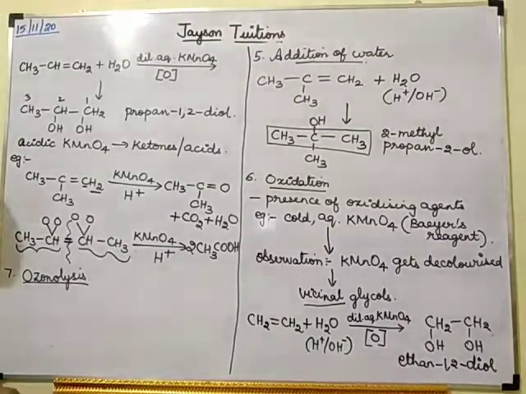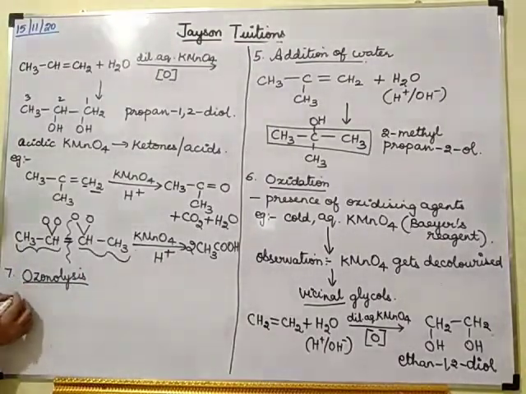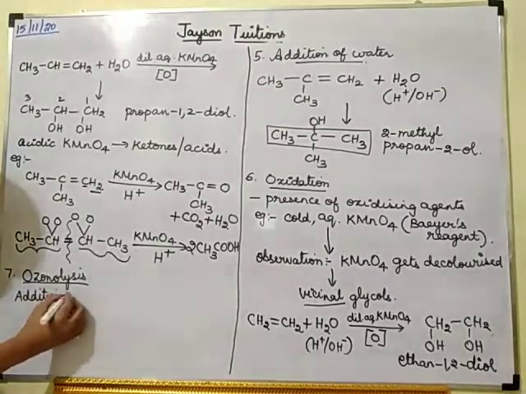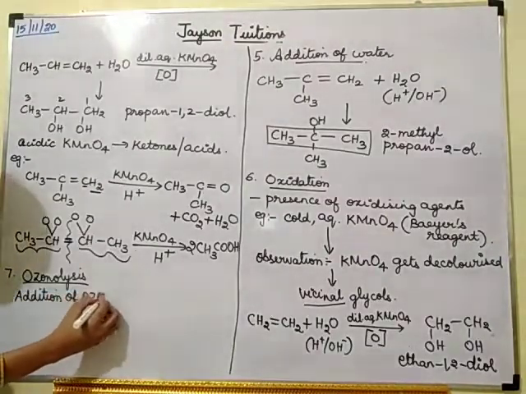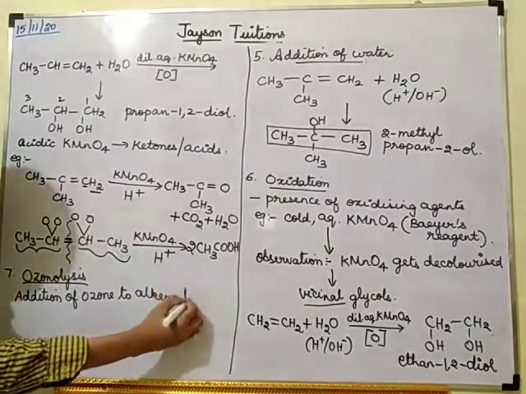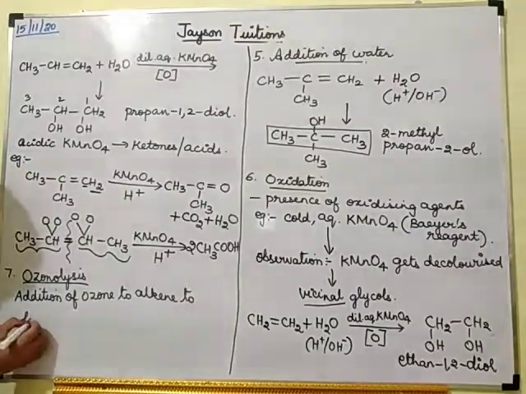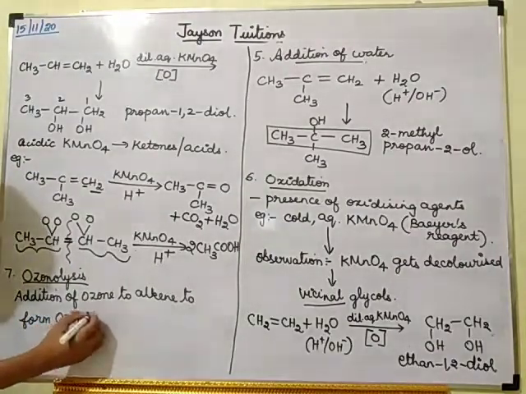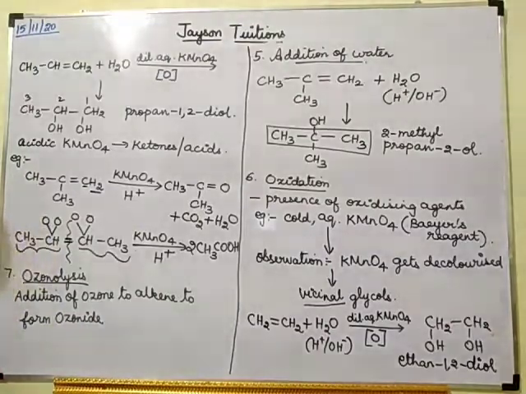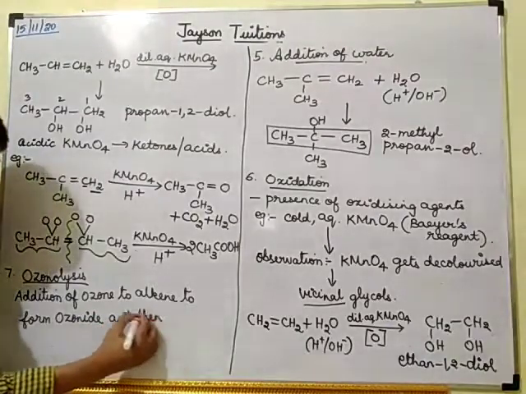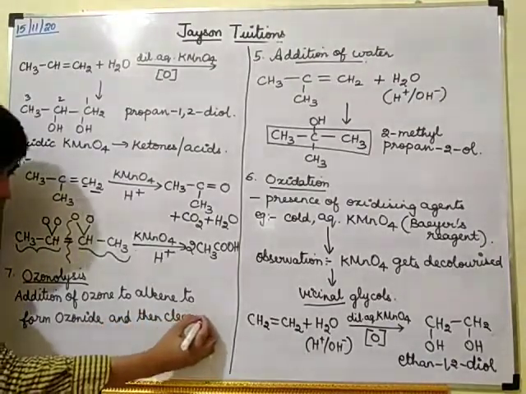So the next one is ozonolysis. Ozonolysis means addition of an ozone molecule to an alkene to form ozonide, and then cleavage of the ozonide.